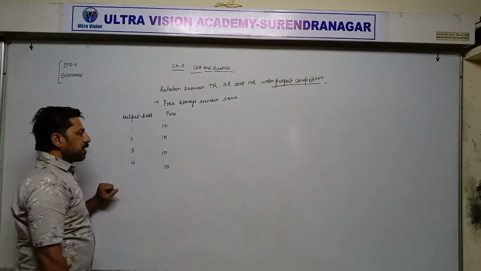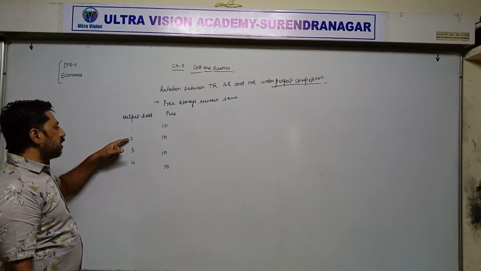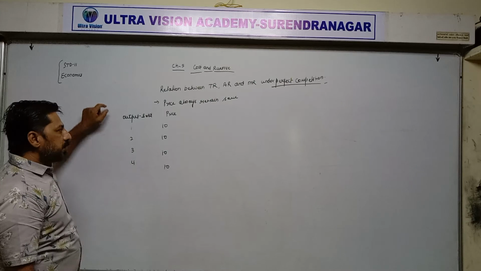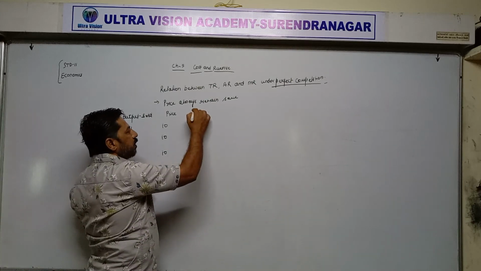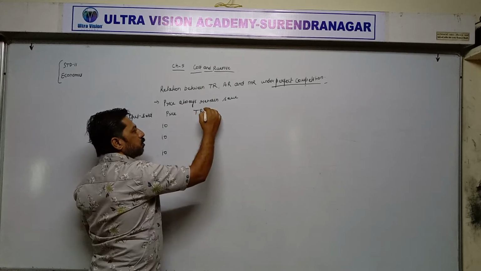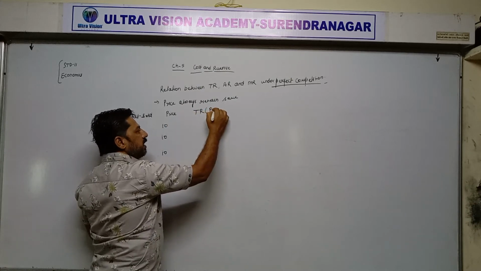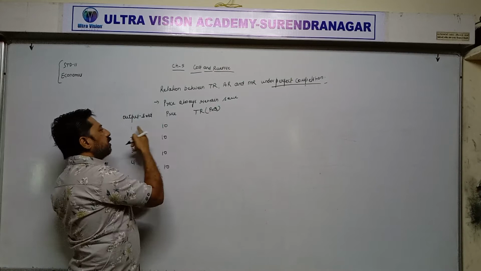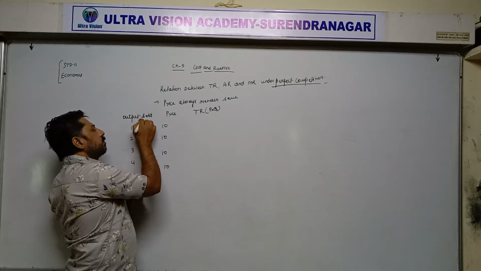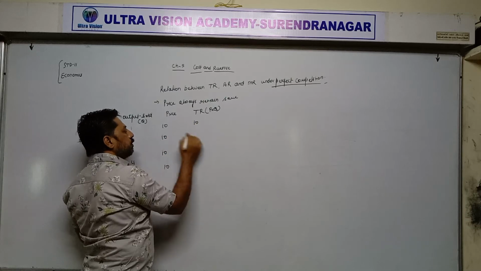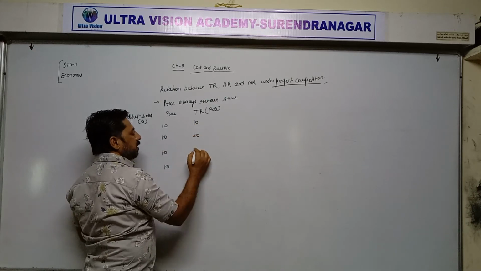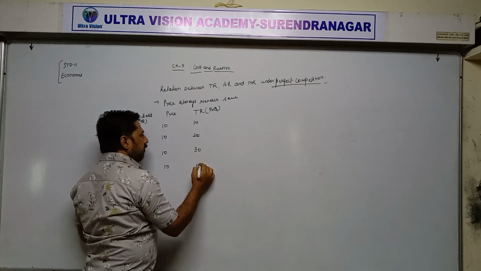Whether the producer is selling 1 unit or 2 or 3 or 4 units, price always remains the same. On this basis, we calculate total revenue. Formula is P into Q, where output sold is Q. 10 into 1 is 10, 10 into 2 is 20, 10 into 3 is 30, and then 40.